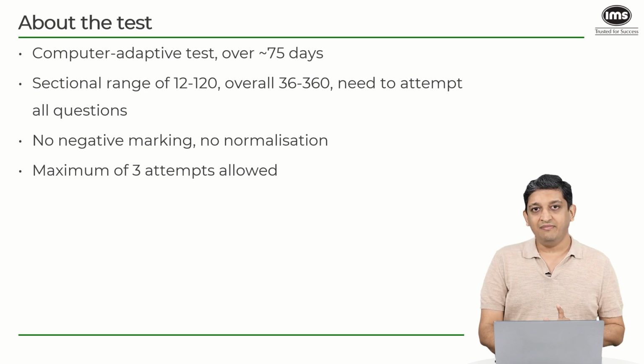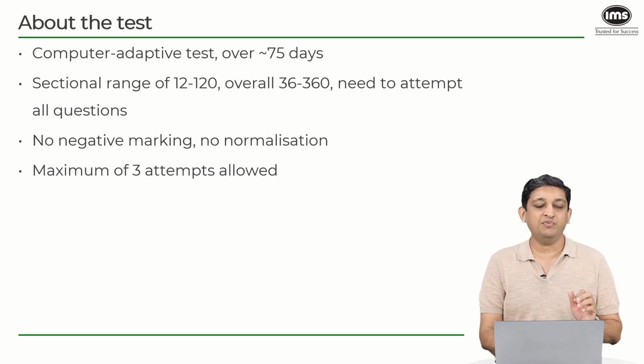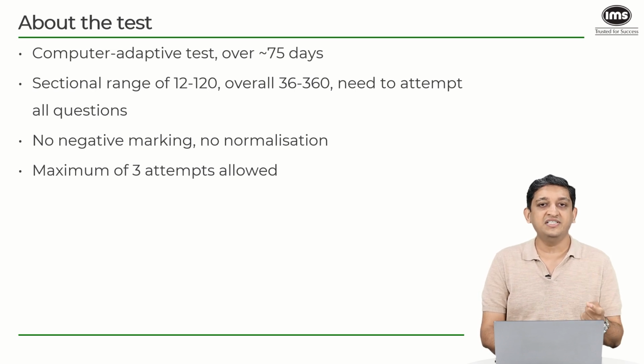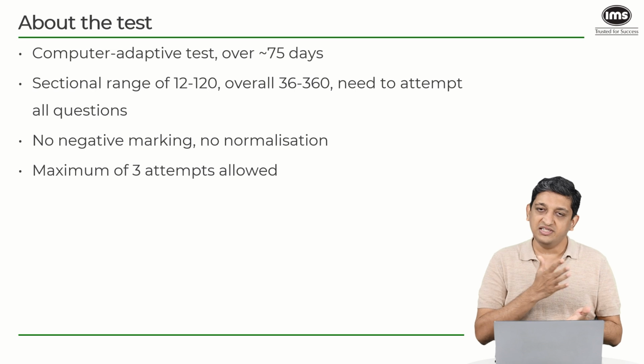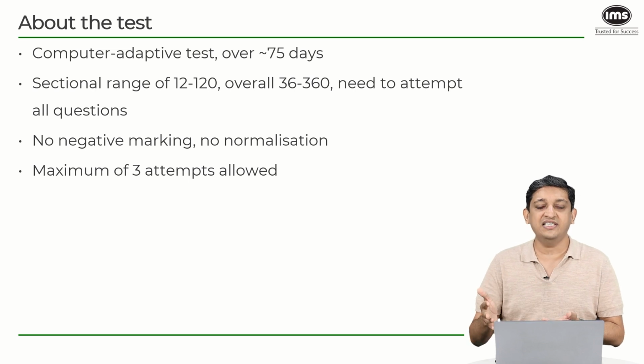Now, in terms of the NMAT, a maximum of 3 attempts is typically allowed for every candidate. So in that entire window of 75 days, you can appear for the NMAT up to 3 times. Just that you have to be mindful of which attempts are going to be considered by the individual institutes. For some institutes, the best of the 3 attempts will be considered. For many of the institutes, only your first attempt will be considered. So you have to understand which institute you are applying to.